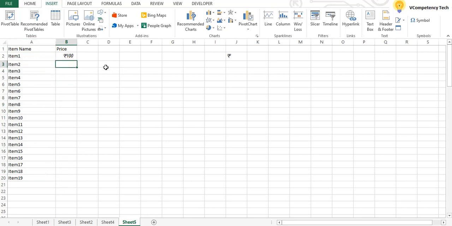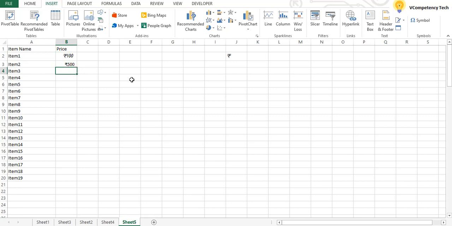So here suppose this price is around 500, just type 500. Okay, that symbol will come here. Here the font is different, that is why it is coming different.